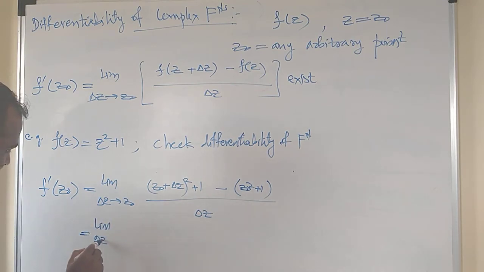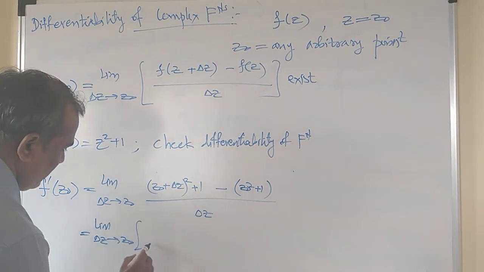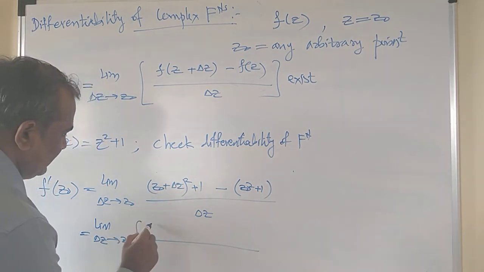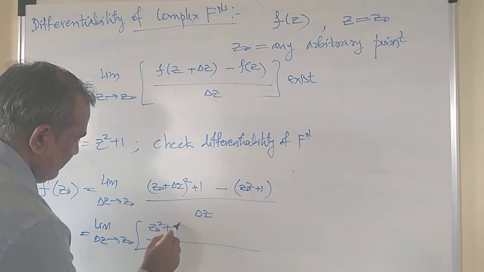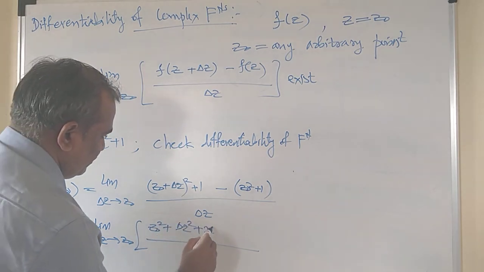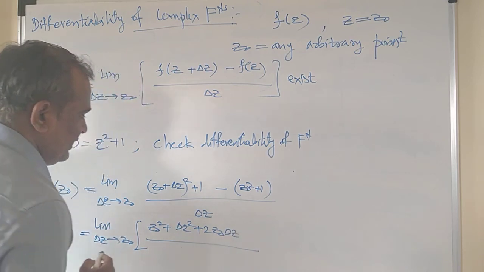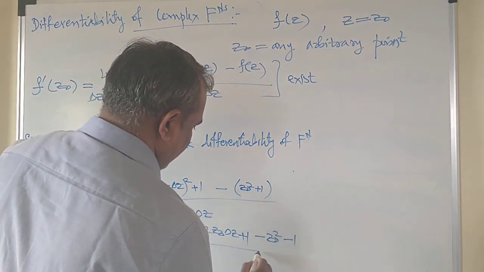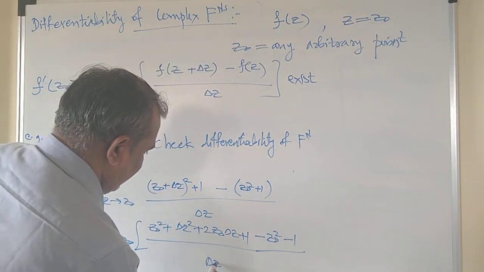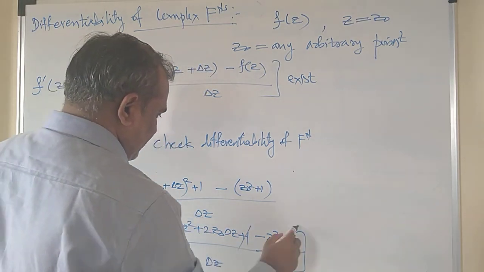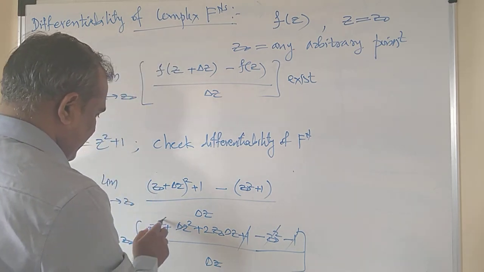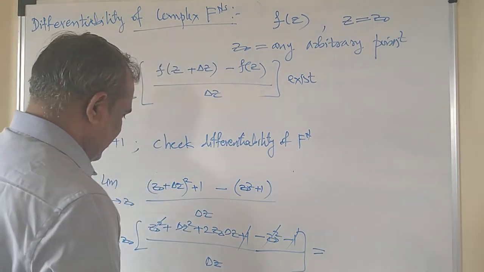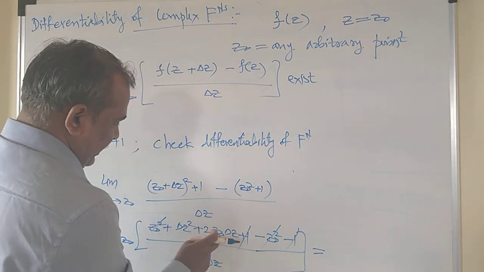Limit delta z tends to z naught, and inside the square bracket I will just square this bracket z naught plus delta z. So z naught square plus delta z square plus 2 times z naught delta z plus 1 minus z naught square minus 1, divided by delta z. Now the minus 1 and plus 1 cancel, z naught square and minus z naught square get cancelled, and you will get here delta z square plus 2 z naught delta z.